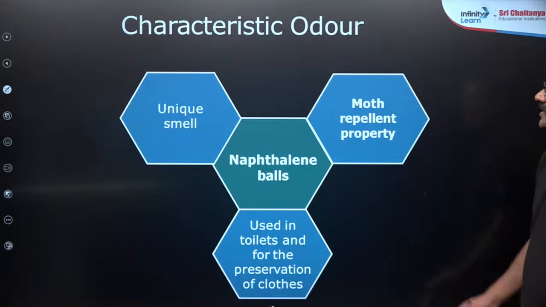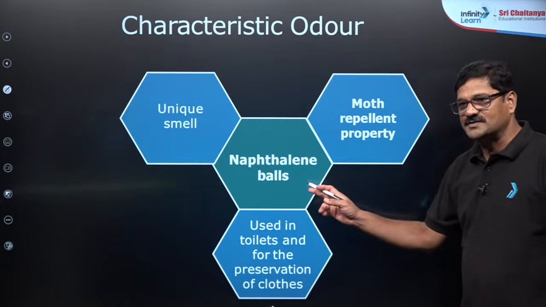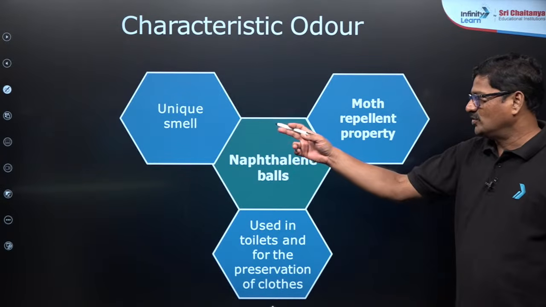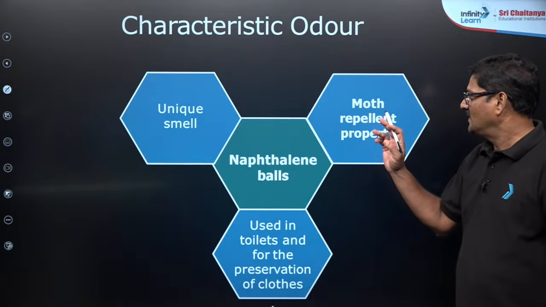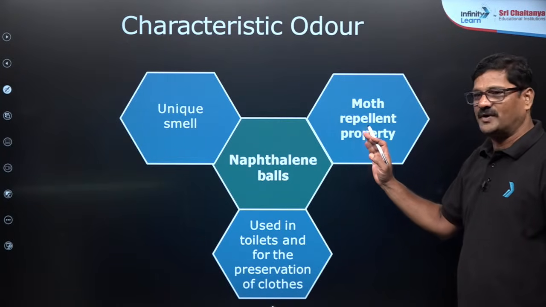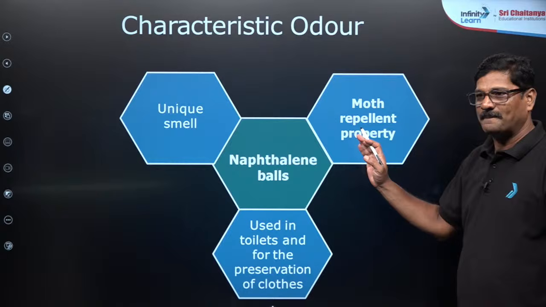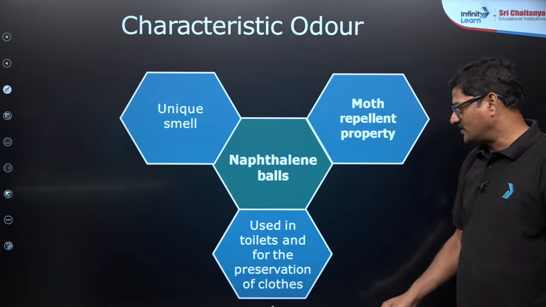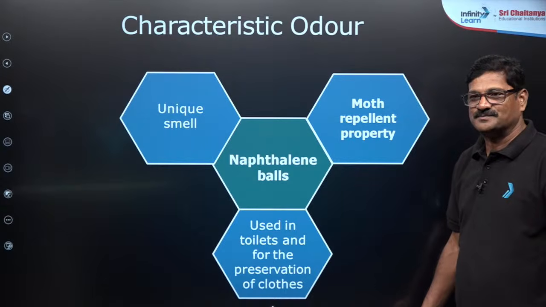You can see naphthalene balls; they have a unique smell and a moth repellent property, and they are used in toilets and for the preservation of clothes as well.